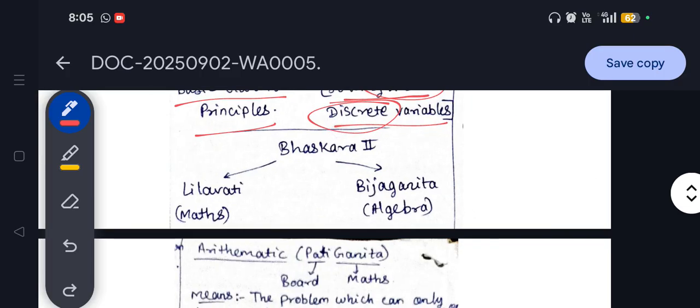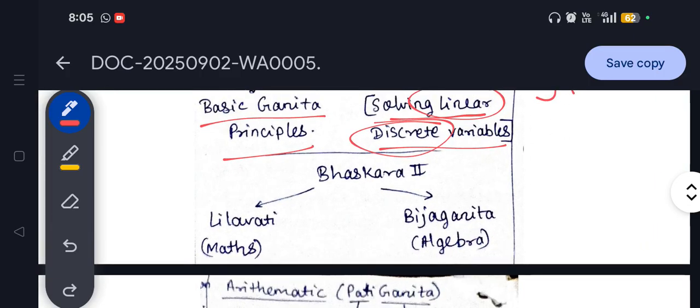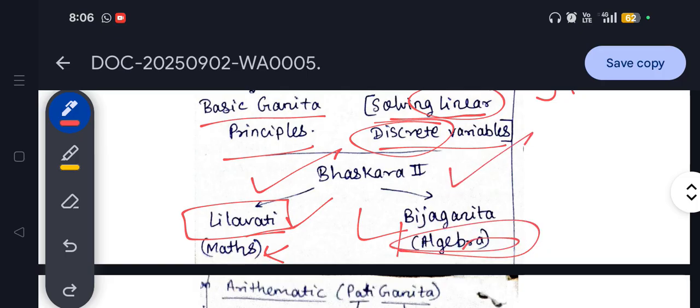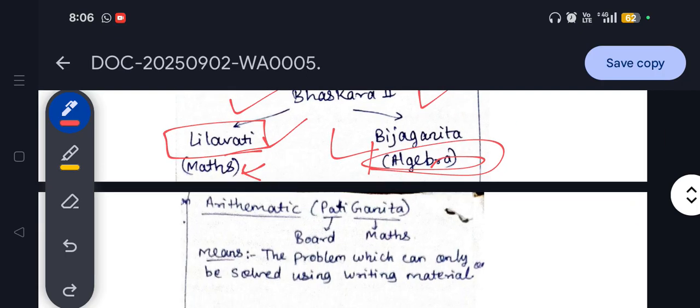Next we will move to the next person's contribution, the book of Bhaskara 2, another very prominent and important person under Indian mathematics. The first book that he wrote is Lilavati, and this book is named after Bhaskara's daughter. Her name was also Lilavati. So Lilavati relates to maths, and Bijganit is also known as algebra. So Bhaskara 2 wrote two types of books, Lilavati and Bijganit.